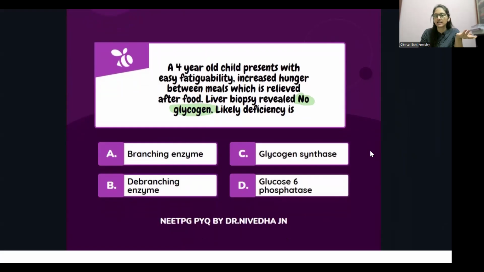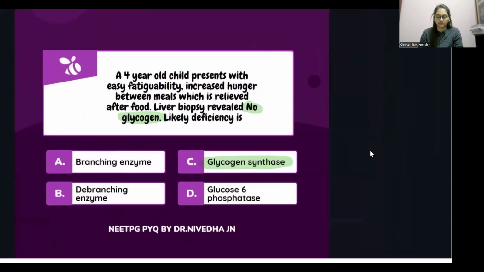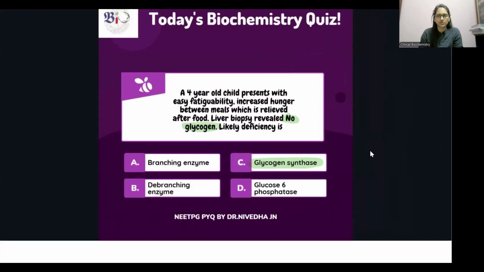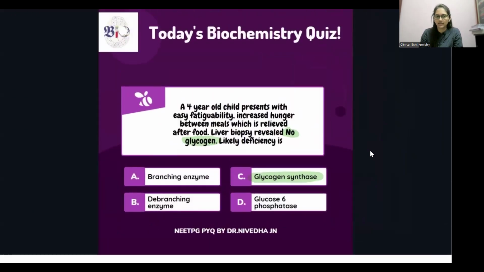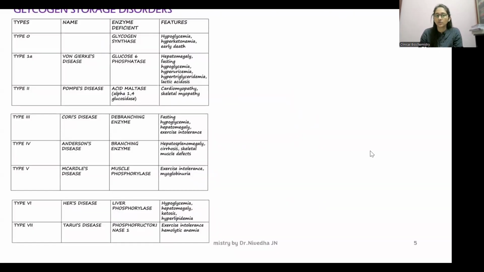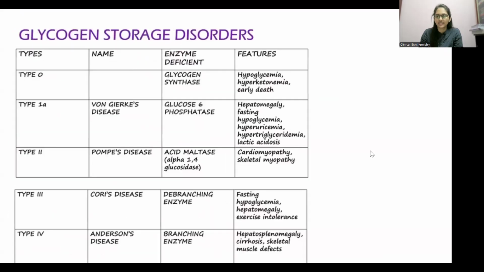So logically, the enzyme that is deficient can be glycogen synthase. When glycogen synthase is deficient, glycogen synthesis itself will not happen. So glycogen is not available in the liver, because the liver stores glycogen, and also the muscle.